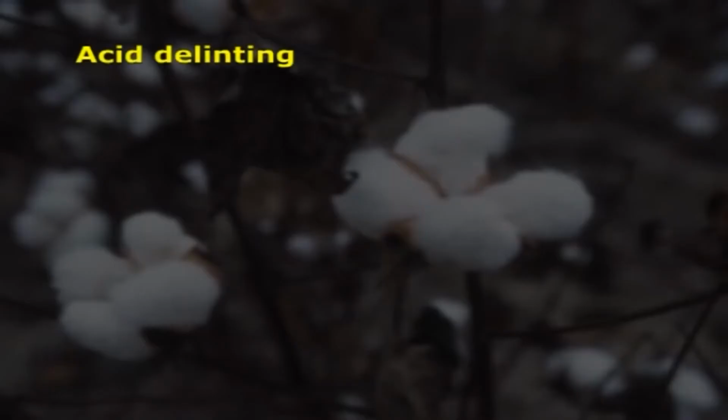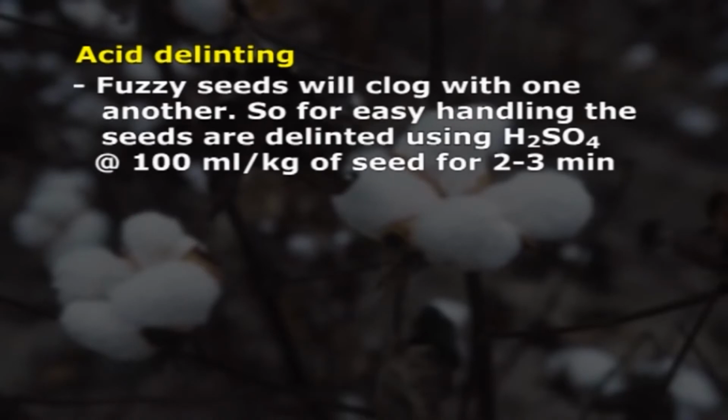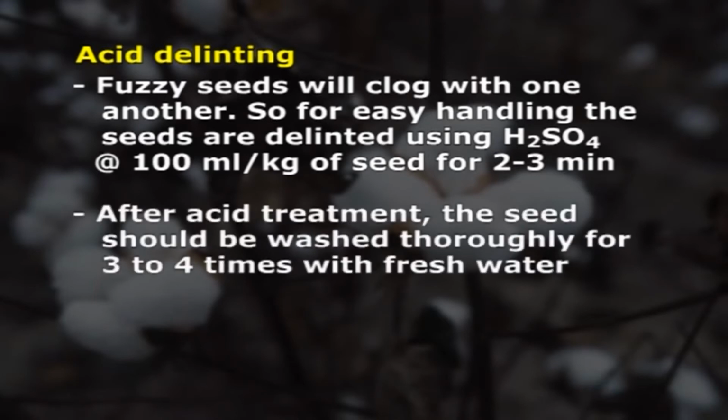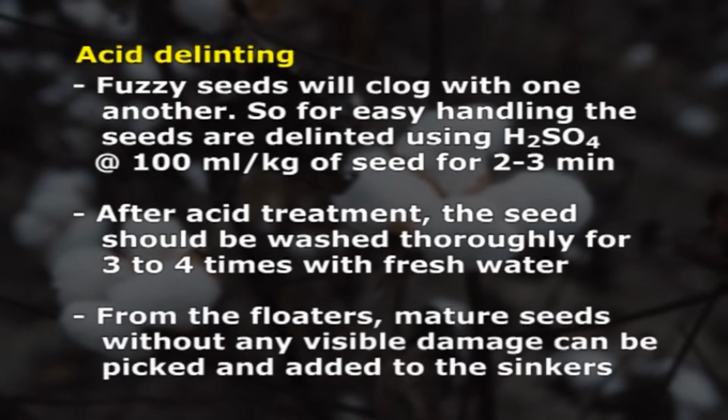Acid delinting: cotton seeds are usually harvested as fuzzy seeds which clog with one another. So, for easy handling, the seeds are delinted using commercial sulfuric acid at the rate of 100 ml per kg of seed for 2 to 3 minutes. After acid seed treatment, the seeds should be washed thoroughly 3 to 4 times with fresh water. From the floaters, mature seeds without any visible damage can be picked and added to the sinkers.